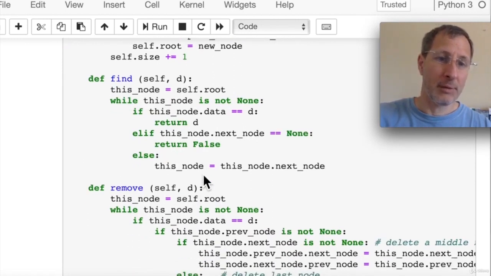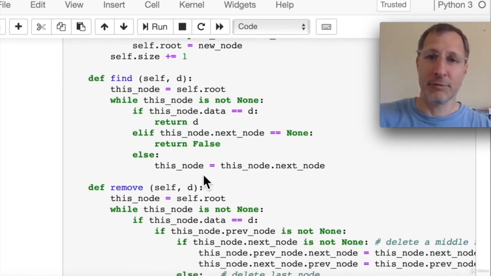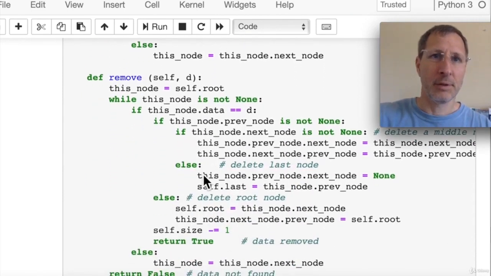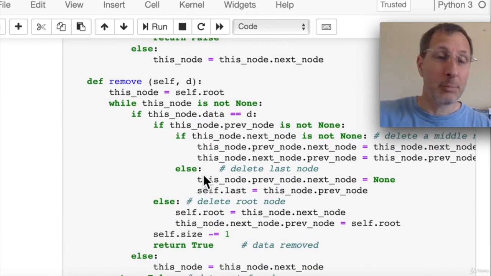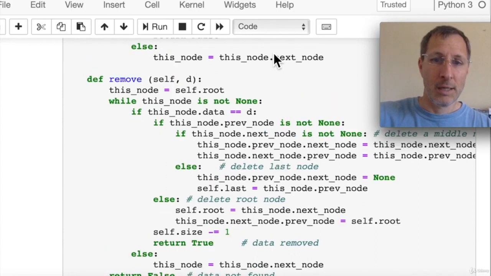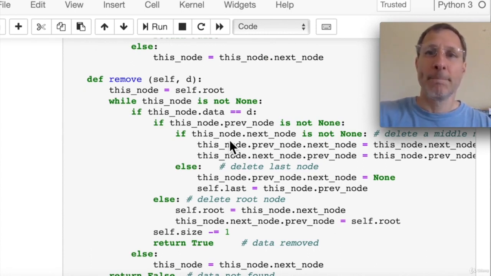The find method works exactly the same as the find method for the standard linked list, so there's really no changes on that. The remove function is a little different. There are 3 possible cases in the remove function. So let's review each one of those. Case number 1, we're trying to delete a middle node. That's this if statement here. So the node is not the root or the last node. That's the standard case that we showed in the slides.